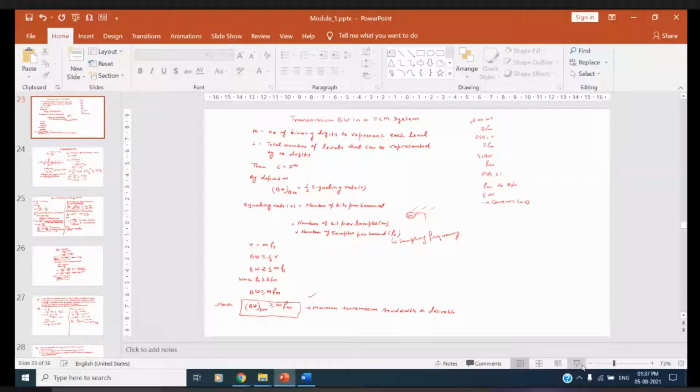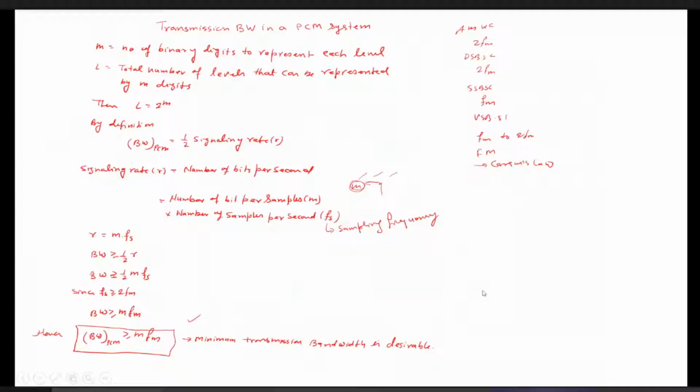So I was discussing the things I've already discussed last time. We had discussed non-uniform quantization. We have seen that to maintain the signal to noise ratio, we prefer to go for non-uniform quantization because it has a constant signal to noise ratio. And to get the constant signal to noise ratio, we compress the signals at the lower amplitude levels, and we expand the signals at the higher amplitude levels. That is, we take non-uniform quantization steps.